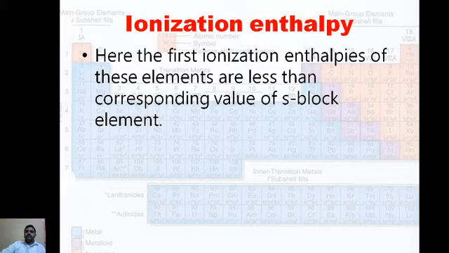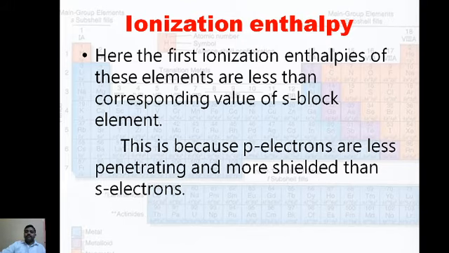Therefore its ionization energy is comparatively very low compared to the S block elements. This is because P electrons are less penetrating and more shielded than the S electrons.